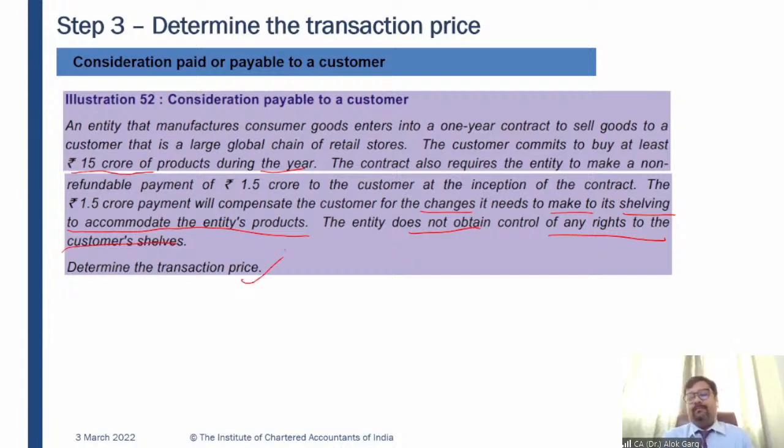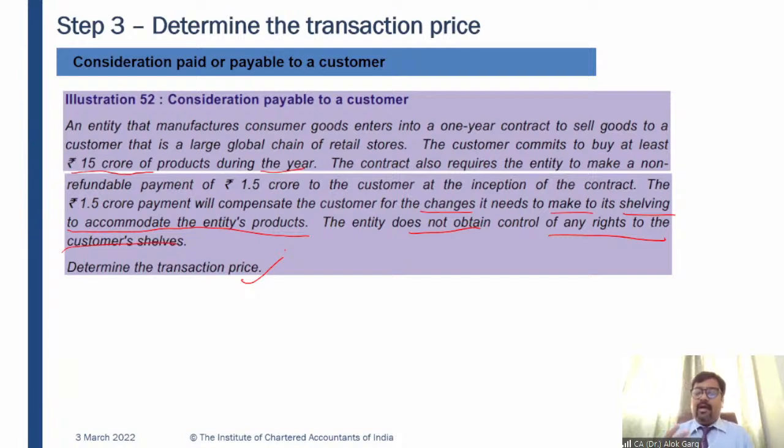Determine the transaction price. So the customer is committing to a purchase of 15 crore rupees, and this entity is paying upfront 1.5 crore to the customer. Why? First of all, tell me why. Because of course this entity is expecting huge sales from this customer. And this entity is paying 1.5 crore to help the customer make space and modify itself so that this entity can keep its products on their shelves, and the entity will be able to sell 15 crore worth of products during the year, right?